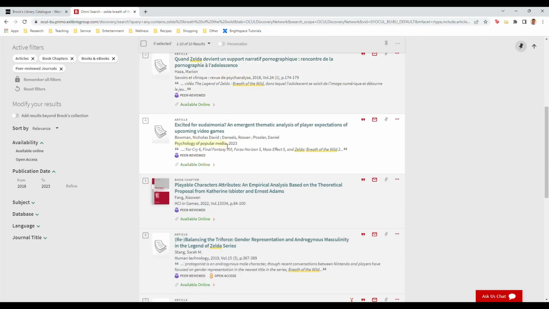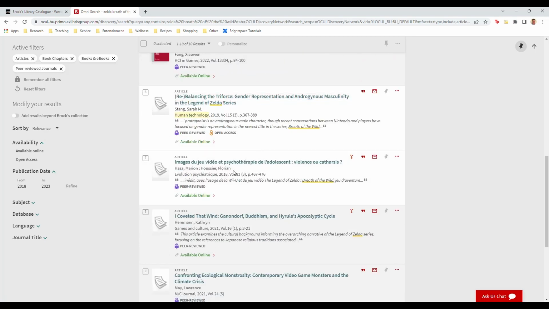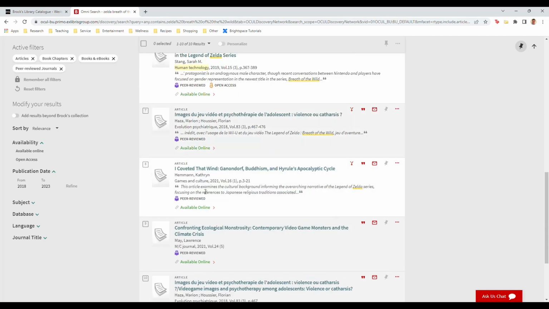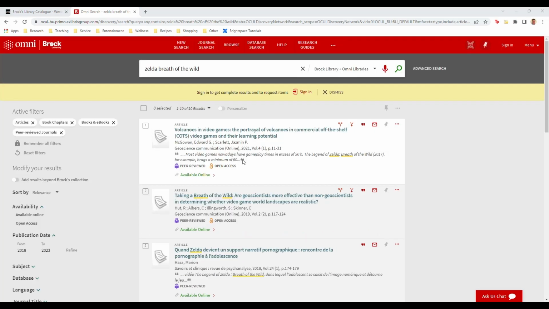We have more psychology, human technology, gender representation. Actually, this looks like it could be interesting if we are interested in gender representation in the Legend of Zelda series. And then we have psychiatry, Buddhism. Again, that might be interesting if we're interested in Buddhism. And then we have climate crisis and more psychology or psychiatry. We haven't found any scholarly sources about music.